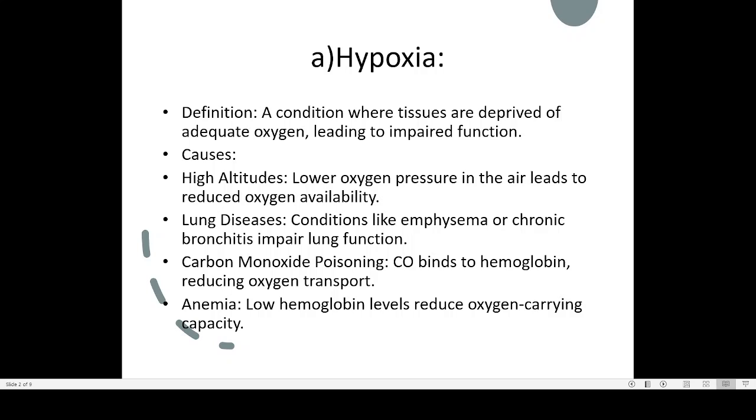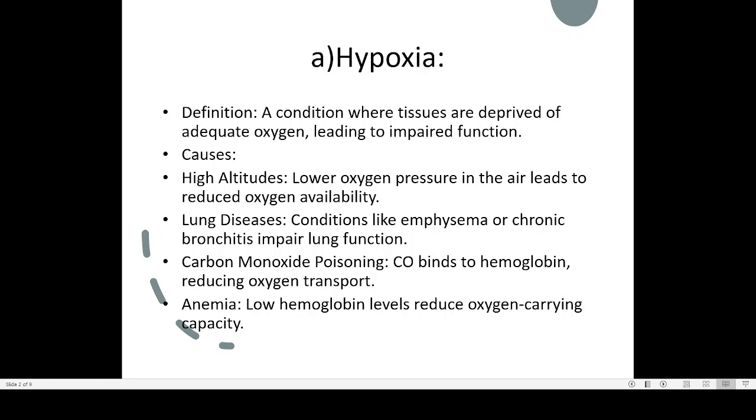In emphysema, this air sac will be malformed. Sometimes it will contain a liquid. So the problem in emphysema is that the structure of the alveoli becomes disorganized, so that it will not be able to allow the diffusion of oxygen and carbon dioxide.